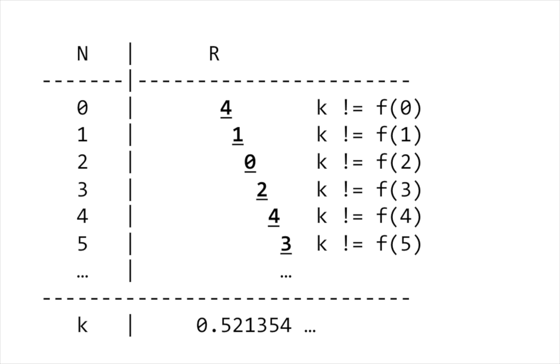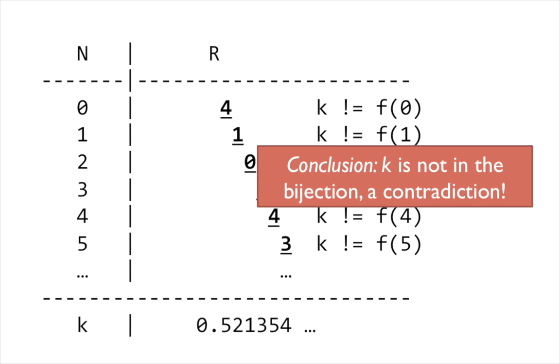And so if we note, by doing this, we've made the real number k definitely not equal to each real number in this bijection. And so because of this, it must be the case that k is not actually in the bijection, because it's not equal to any real number inside of it. And that's a contradiction, saying that our bijection captures all the real numbers. And so therefore we can conclude that the real numbers are actually not countable. Okay? And so that's how the diagonalization technique works.